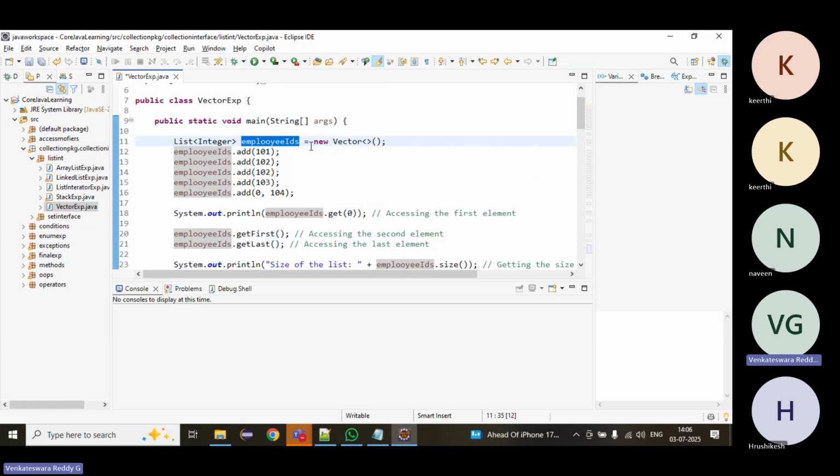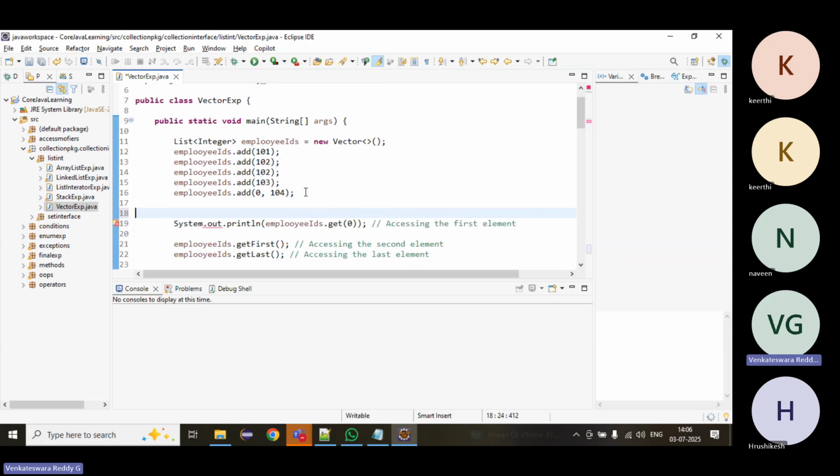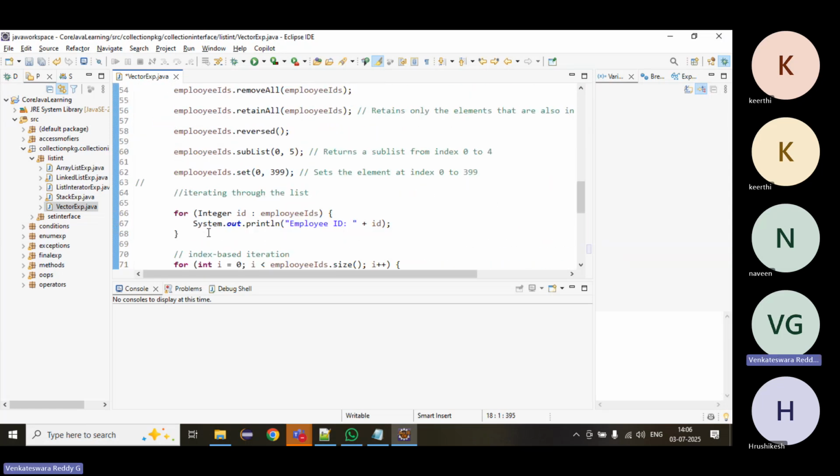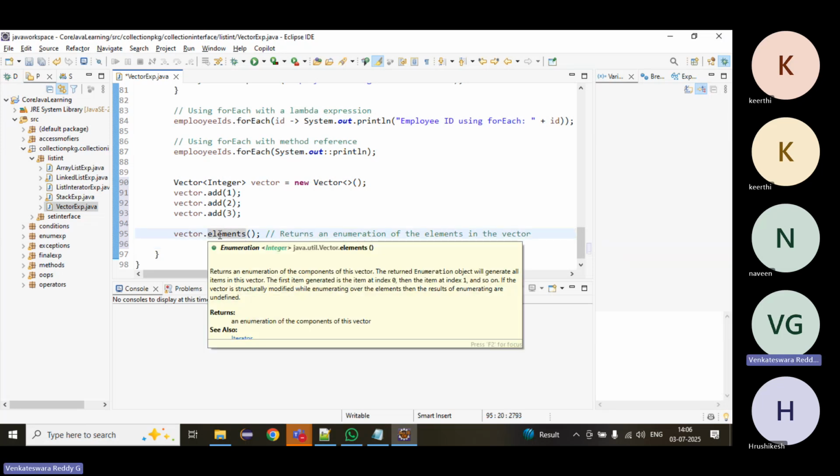If you try to call it on this reference, we cannot, because this method is specific to Vector. We cannot call it on the interface reference. So we can call vector.elements(). What will it return? An Enumeration.